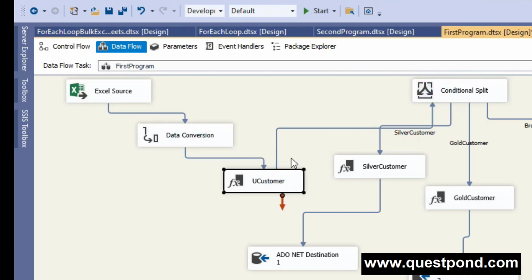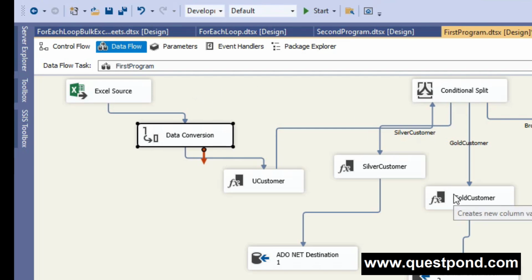You can see changing the customer name to uppercase; this is again my transformation. Putting the condition, again this is my transformation. Data conversion, again this is my transformation part. So cleaning and massaging the extracted data, for example sorting, removing erroneous or bad data, data type conversion, calculation, lookups, merging two files, filtering and many more.